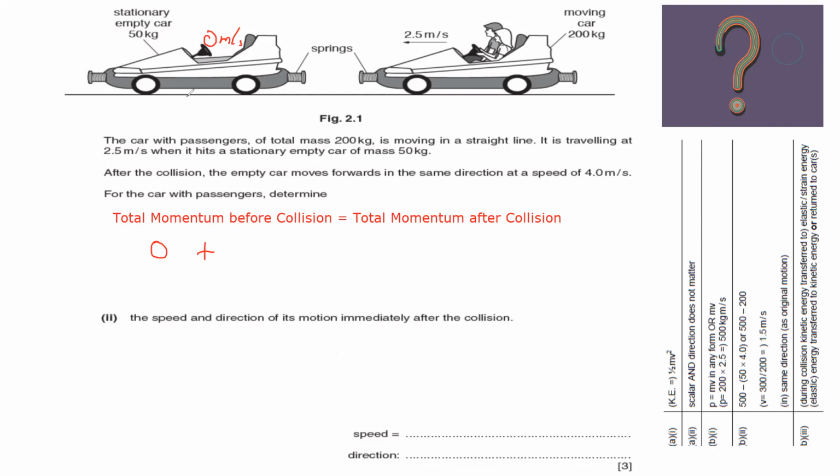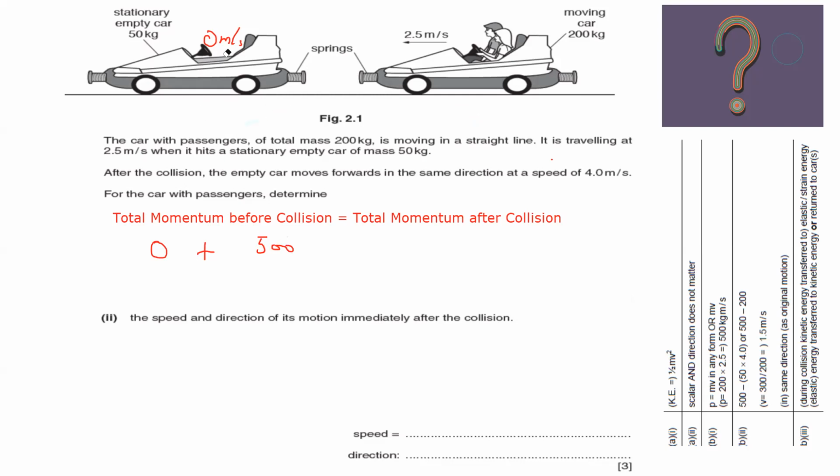The momentum of the first car is 0 kilogram meter per second, and the momentum of the second car is 2.5 times 200, which is 500. 2.5 is the speed; I'm talking about momentum, the product of mass and velocity. So before collision, the momentum of the first object was 0 and the second object is 500.